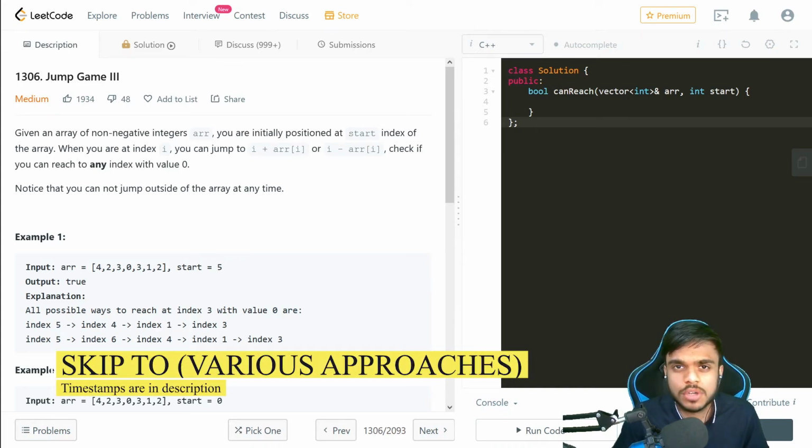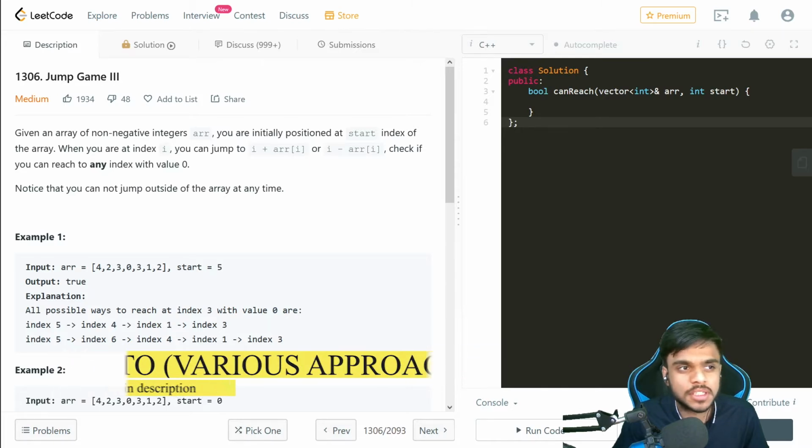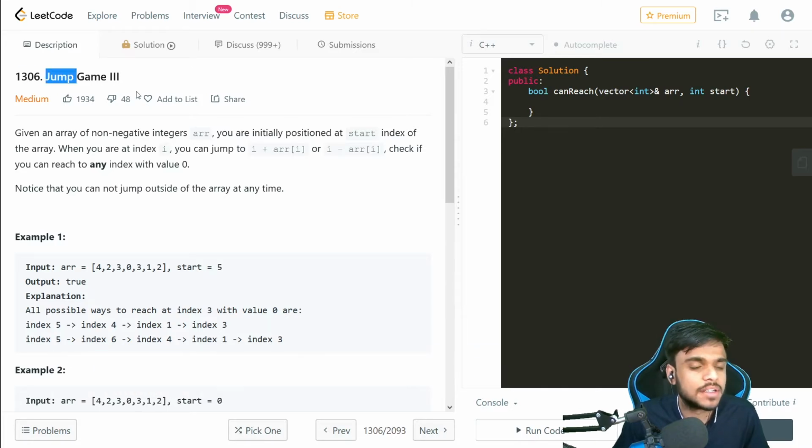In today's video, we'll be solving another medium LeetCode problem, number 1306, also called Jump Game 3. It has also been asked on day 9 of the December LeetCode challenge, so let's get started.